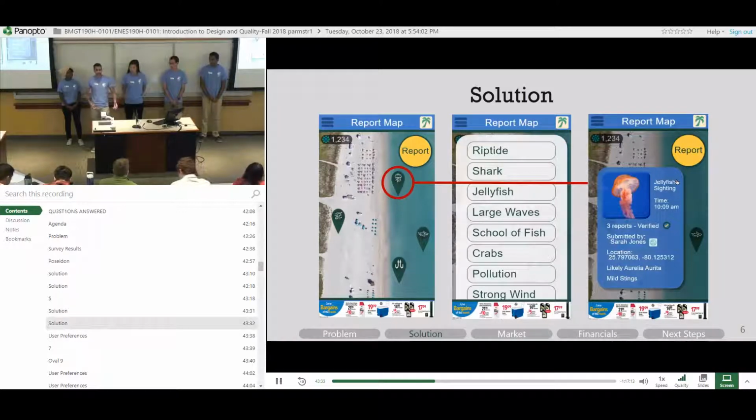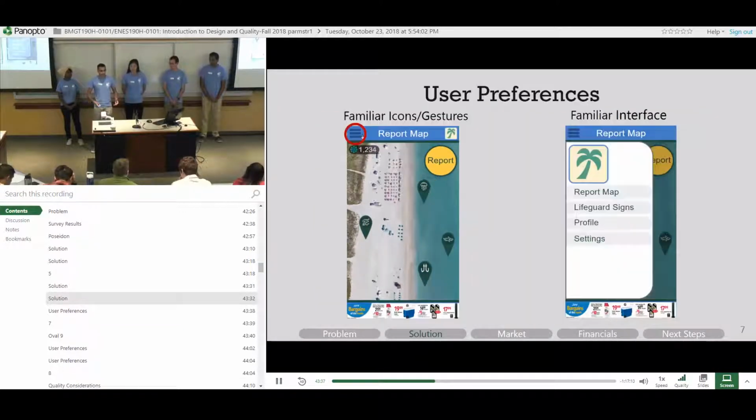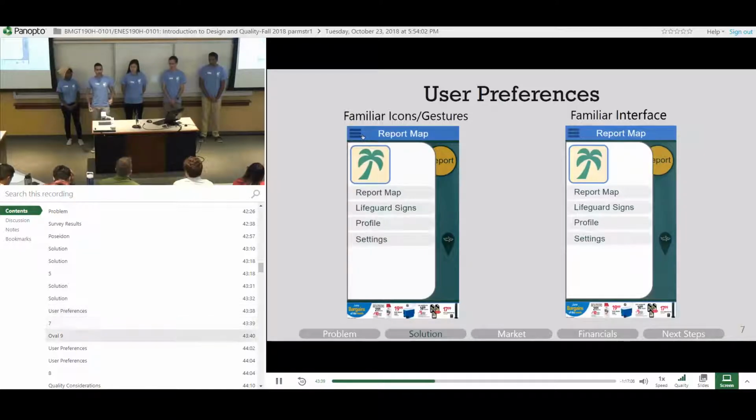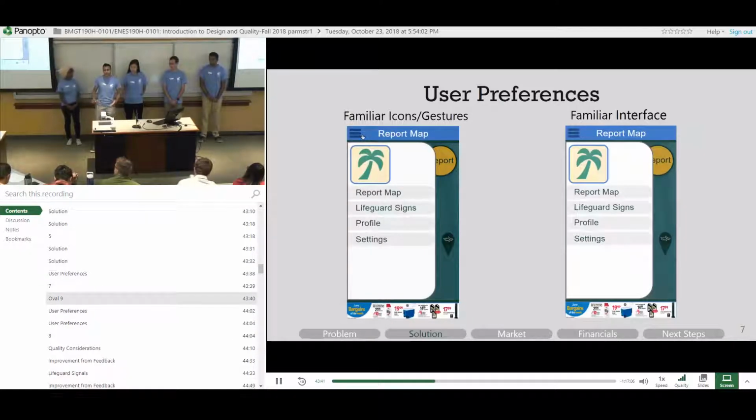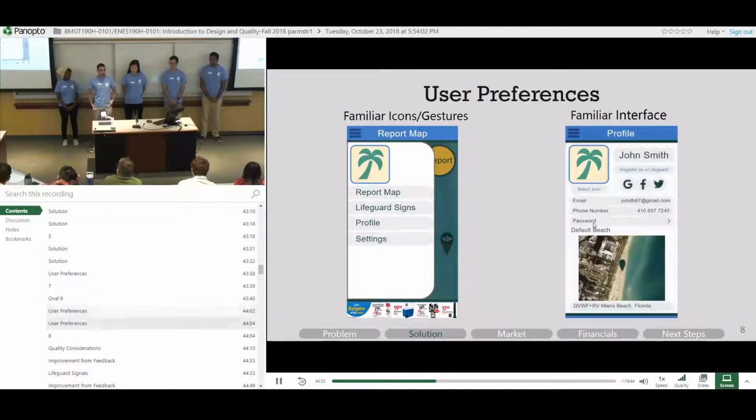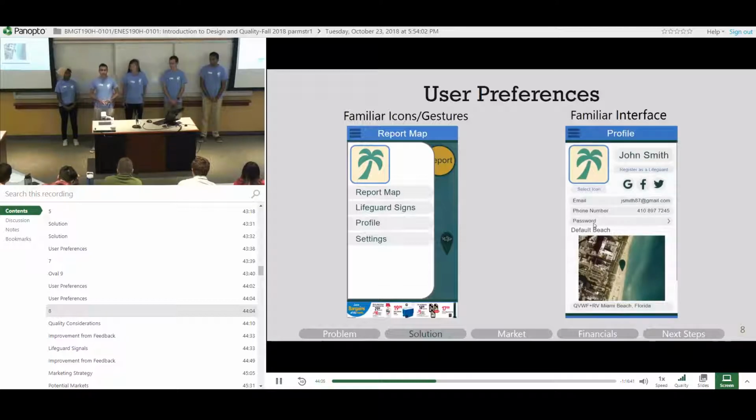A lot of the data we gain from here is from web scraping. Next, we wanted to incorporate user preferences such as familiar gestures and icons. For example, if you look at the top left, you'll see the three-lined icon, which most people think of as a main menu. Or if you were to just swipe right, you would think a main menu. So we incorporated both of those in our product. Next, we also wanted to incorporate a familiar interface such as profile and settings to decrease the learning curve. Here's an example of our profile page. Next, I'm going to hand it off to Kelly for quality considerations.